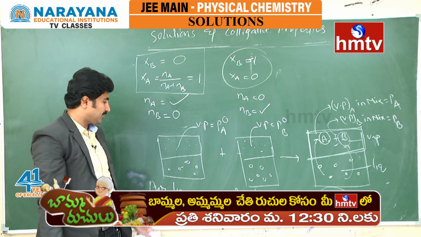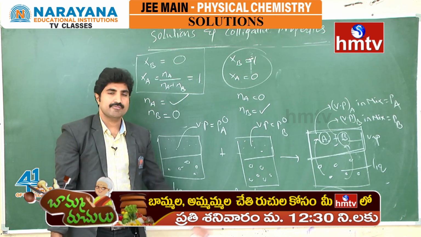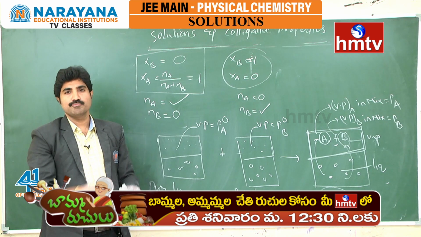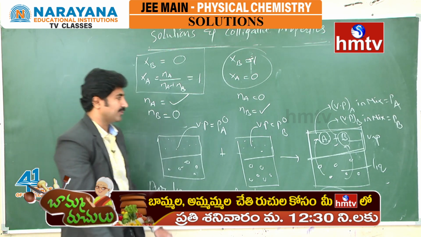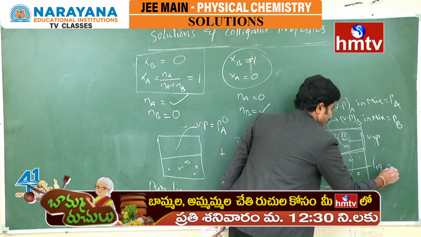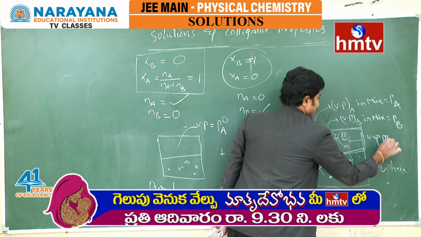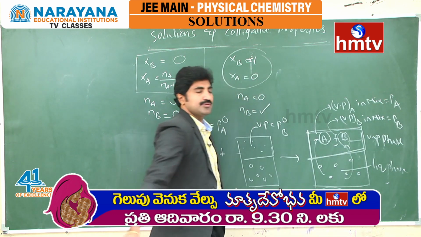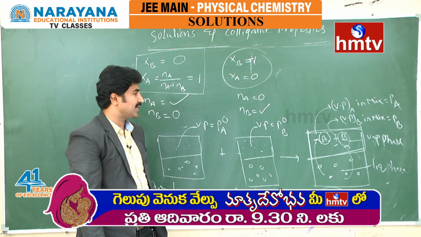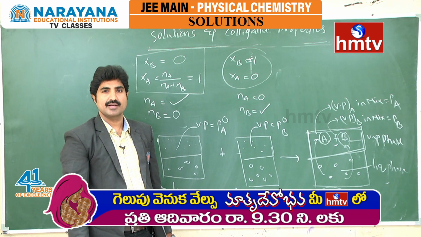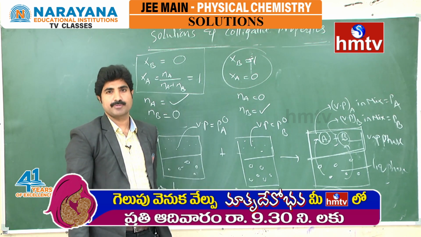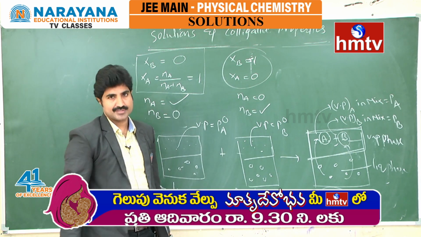So when pure liquid A and pure liquid B are allowed to mix, a solution will be formed. In this solution there is a liquid phase and a vapor phase. By using the liquid phase as well as the vapor phase, we can calculate the corresponding solution vapor pressure. I will discuss that in the next session.